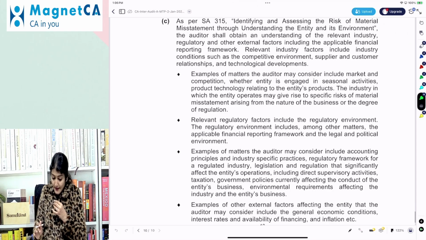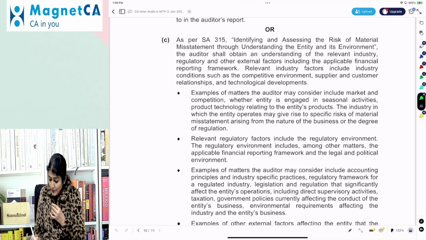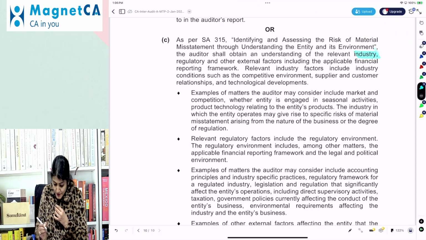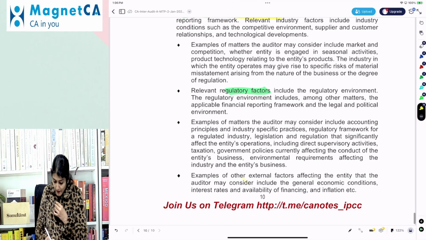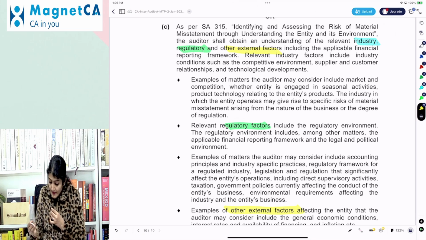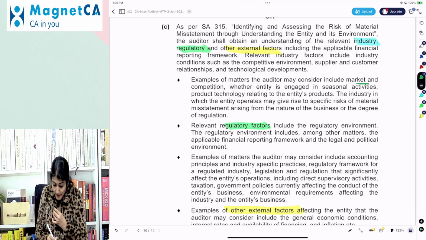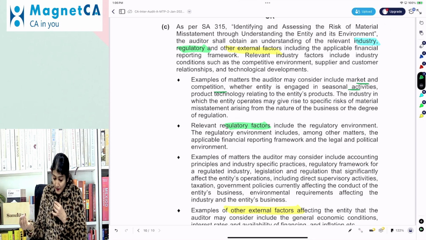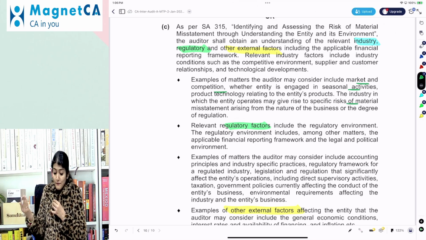So, understanding the entity and its environment, you have to understand the industry, then the regulatory, and also the other external factors. For industry, you have to understand the market, competition, seasonal activity, giving rise to a specific RMM.